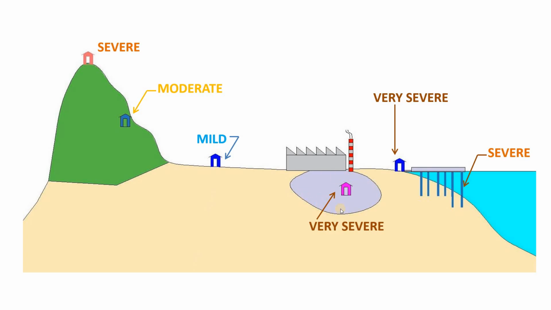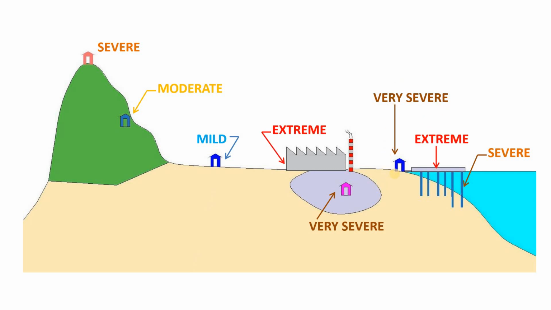It will pass through this soil, so this soil will be of aggressive nature. So this environmental condition is called the very severe condition. And also the very severe condition can be located at the seashore area where the sea is directly in contact with the structure. So this place also is called the very severe condition.